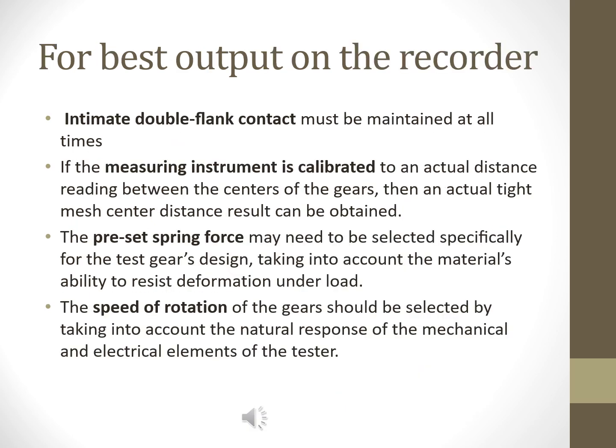In the previous slide, we learnt about the various sources of error and how they can affect our reading in a negative way. In this slide, we'll talk about the various ways by which we can get the best output on our recorder. The first way is to keep intimate double flank contact at all times. The second is that the measuring instrument is calibrated to an actual distance reading between the center of the gears, and then only an accurate tight mesh can be obtained.